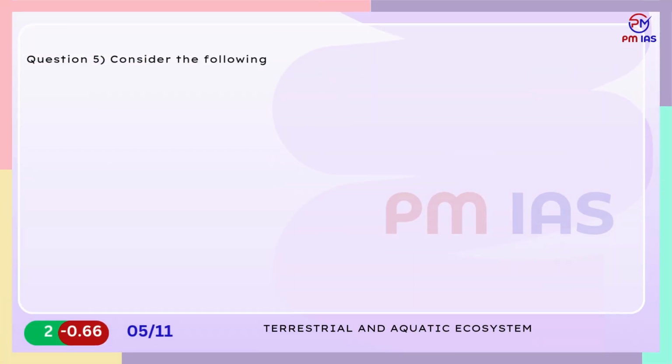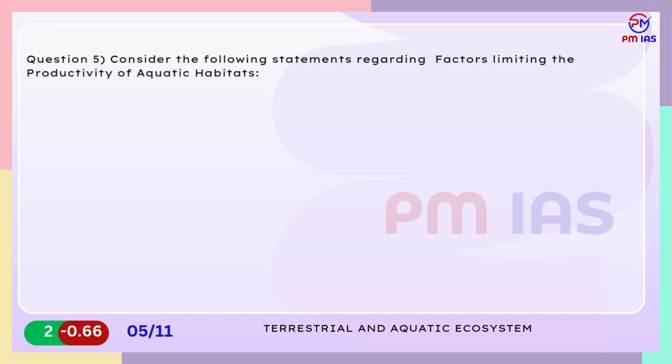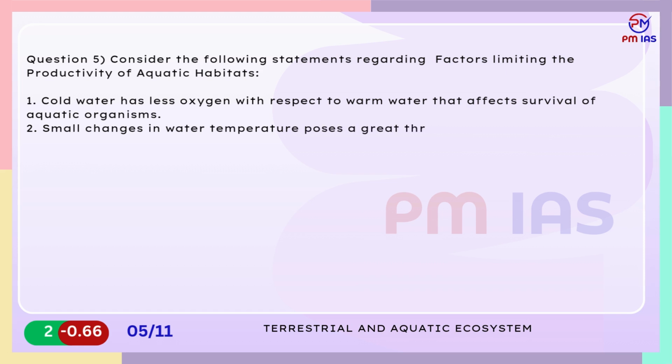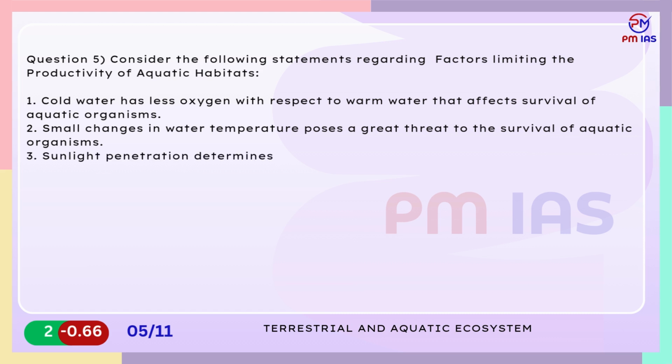Question 5. Consider the following statements regarding factors limiting the productivity of aquatic habitats. 1. Cold water has less oxygen with respect to warm water that affects survival of aquatic organisms. 2. Small changes in water temperature pose a great threat to the survival of aquatic organisms. 3. Sunlight penetration determines the extent of plant distribution in aquatic habitat. Which of the statements given above are correct?